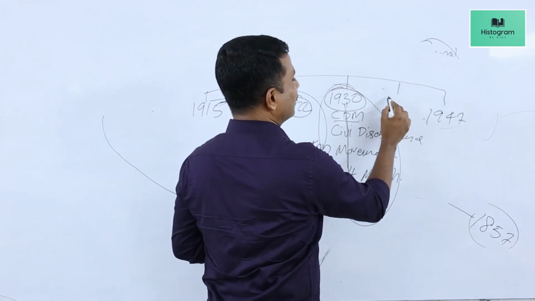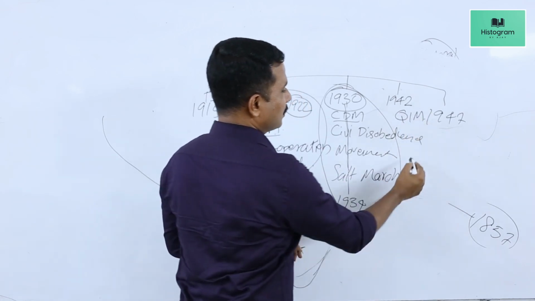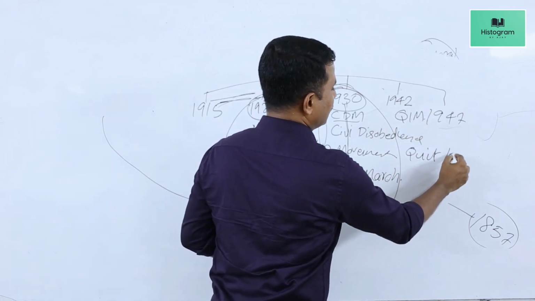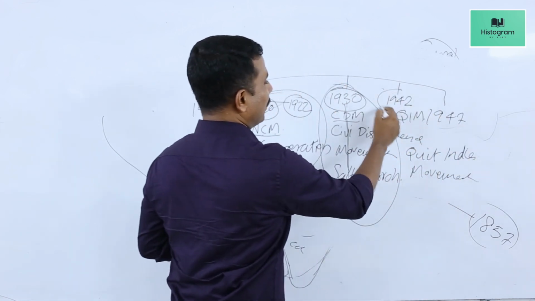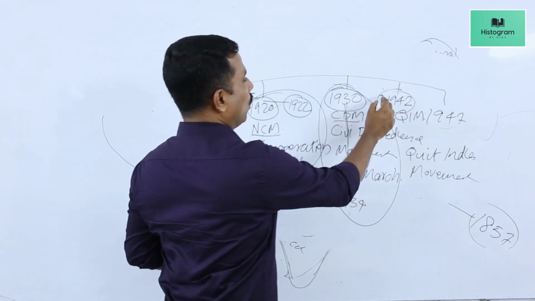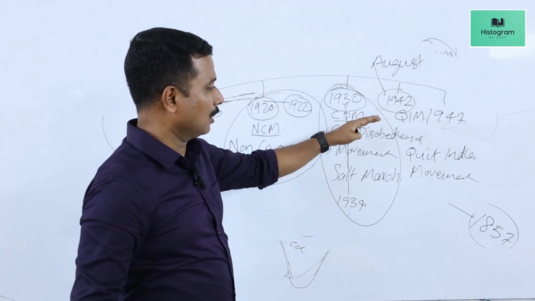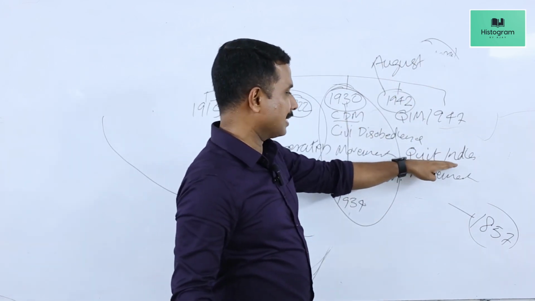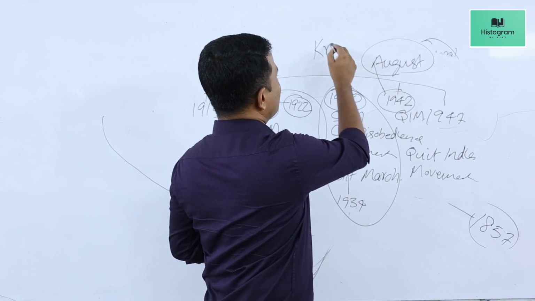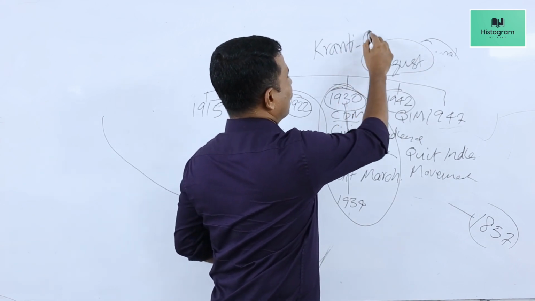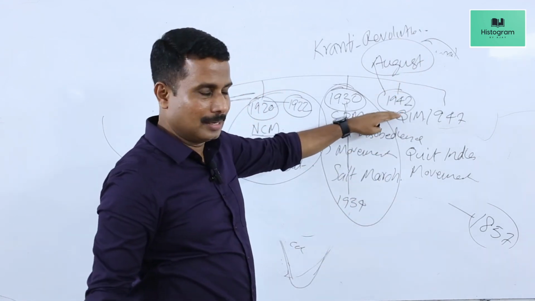The final movement launched by Gandhi was in 1942, which is known as QIM. QIM stands for Quit India Movement. This was launched by Gandhi in August 1942. In the month of August 1942, Gandhi and Congress launched this movement, which was the last and final All India movement, also known as August Kranti. Kranti means revolution, August Revolution. It was launched during the Second World War.